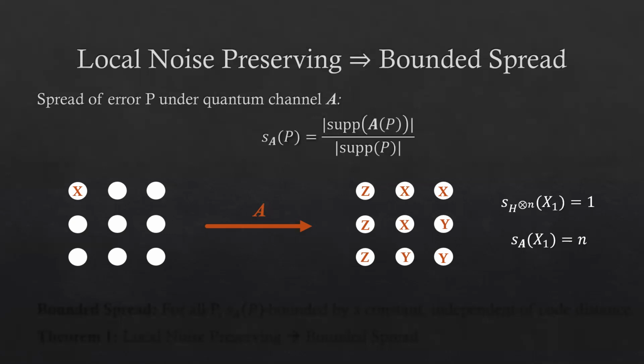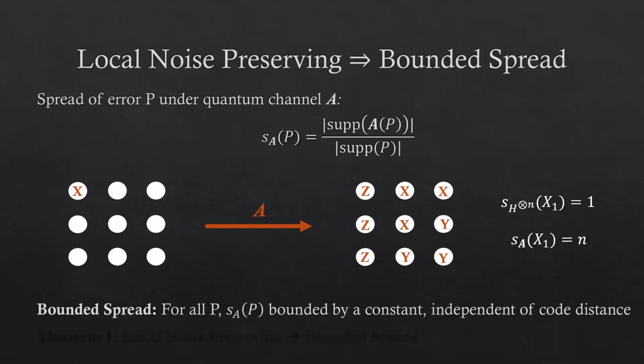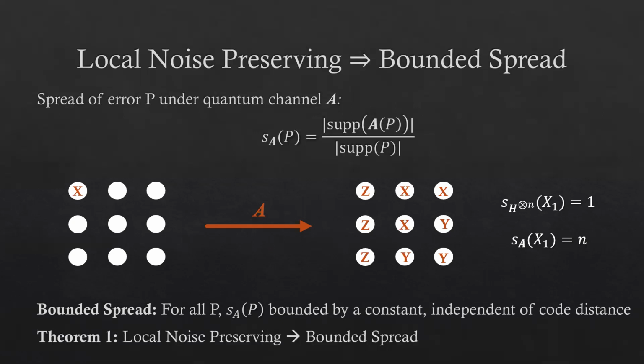The takeaway then is that general approaches to logical operator implementations will spread errors by a large amount, and that this in general will mean they won't be fault tolerant, since they'll give rise to potentially very damaging errors. While nice fault tolerant approaches such as transversal gates have very limited spread of errors, fitting our intuition. We precisely define a quantum channel to have bounded spread if for all Pauli errors P, the spread of P under A is bounded by some constant independent of the code distance. In particular then, with this definition, we show as theorem 1 that local noise preserving channels necessarily have bounded spread.